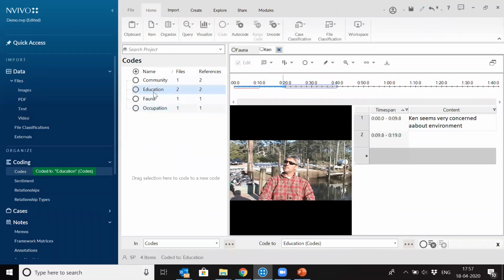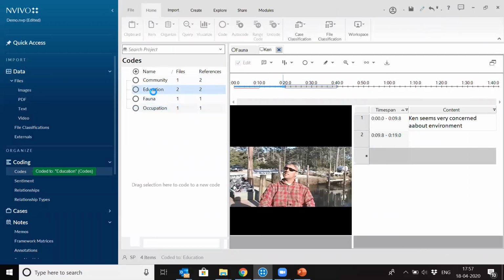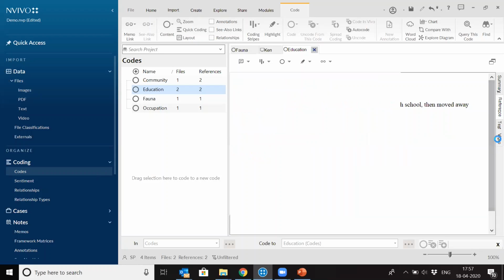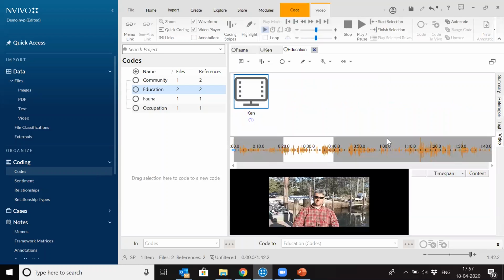So if you go to education now, you can see it shows that some part has been coded from a video of Ken, and if you go to Ken video tab and play it, it will only play from 20 to 40 seconds, which you have selected. So this is how you can code the video as it is, or you can transcribe it manually inside NVivo.